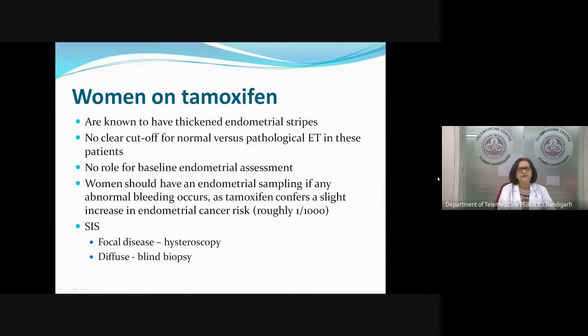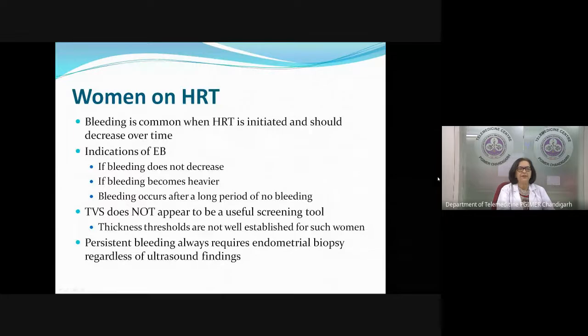Because the endometrial stripe is very thick in tamoxifen patients and difficult to assess on TVS, we can use the SIS. If it is a focal disease, we can take her up for hysteroscopy. If it is a diffuse disease, we can do a blind biopsy. If the patient is on HRT, again, there is no cutoff. That ET cutoff is not valid for HRT. When the patient is on HRT, we know they can have abnormal bleeding, but usually the bleeding on HRT decreases over time. So if it is decreasing, we just need to reassure them.